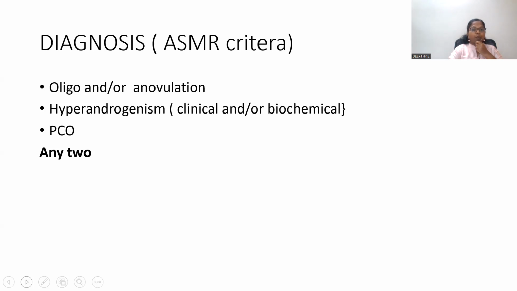Then the presence of polycystic ovaries in imaging studies. So the presence of any two of the three features should be there to diagnose a case of polycystic ovarian syndrome: oligo or anovulation, hyperandrogenism, polycystic ovaries.